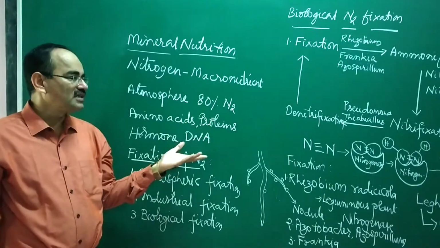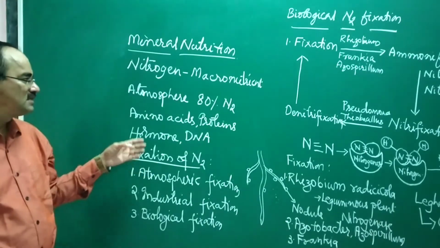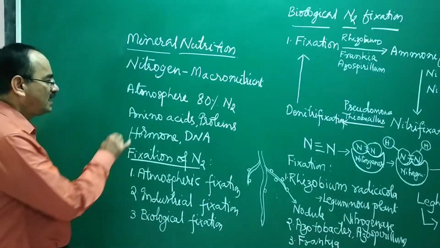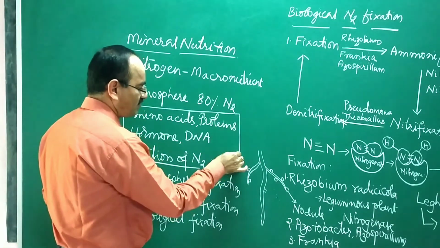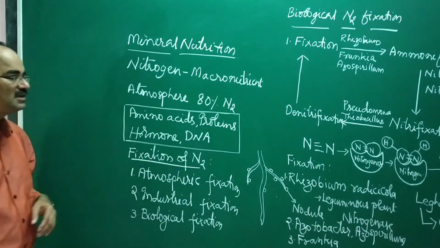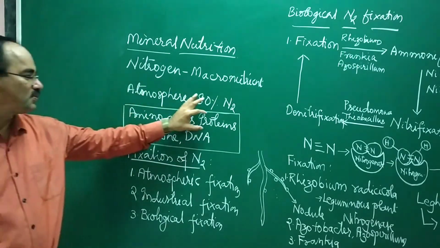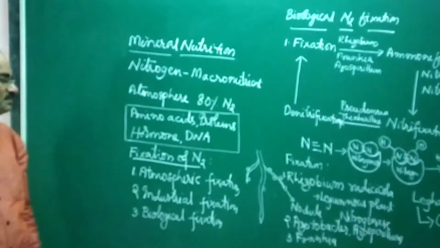It should be converted into ammonia, nitrate or nitrite, then only it can be used. What is the role of nitrogen in our body or in the plants? Nitrogen is the major constituent of amino acids, proteins, hormones and DNA.